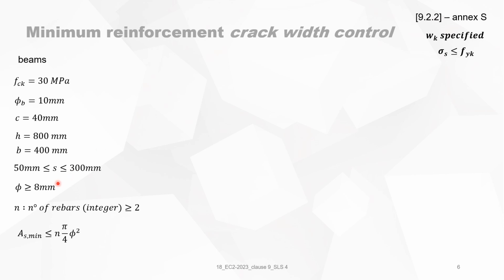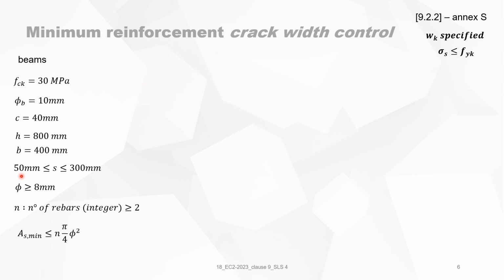And for this exercise, from experience, I use the maximum spacing of the rebars for a beam. It should be smaller than 300 millimeters, and it should be bigger than 50 millimeters. In reality, the 50 millimeters is, for instance, the diameter plus 5 millimeters, or it should be related to the maximum size of the granulates of the concrete, and it must always be bigger than 20 millimeters.